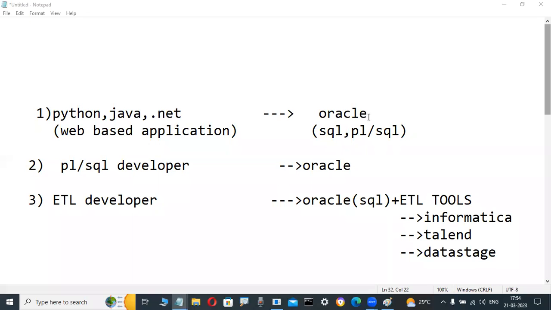MySQL, as I told you yesterday, is a product. That is an open source product. Yesterday I told you MySQL, Oracle, SQL Server, DB2, Sybase, Informix: these are relational data model products from different companies. In MySQL also, the SQL language is there.